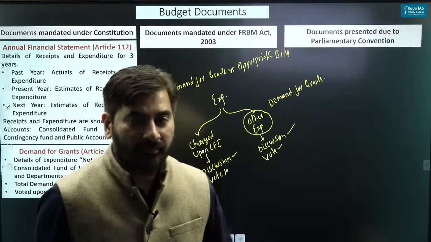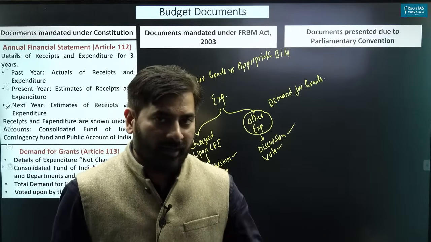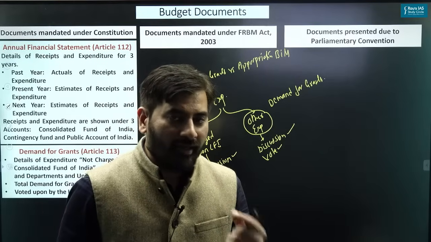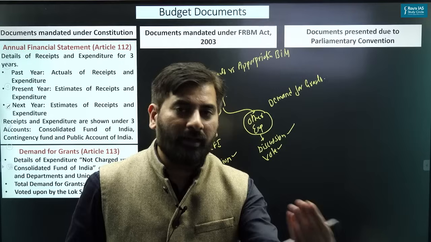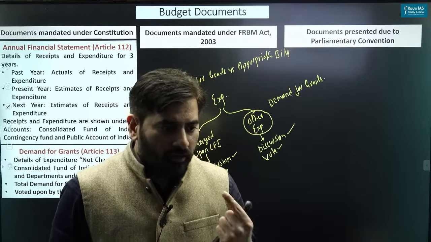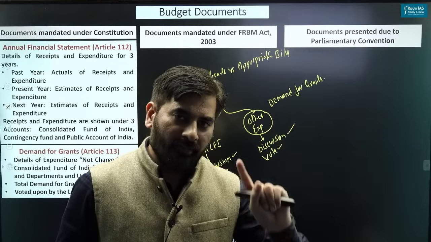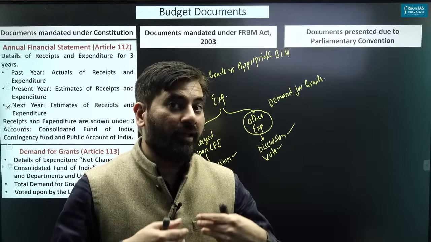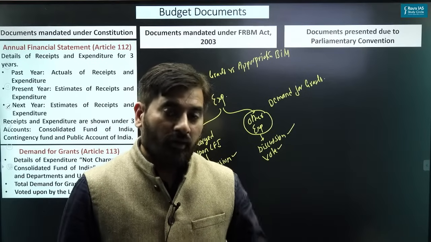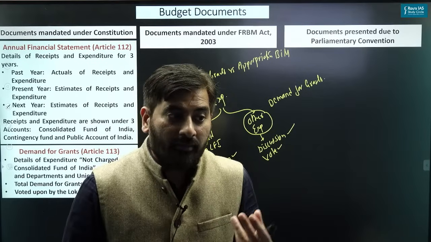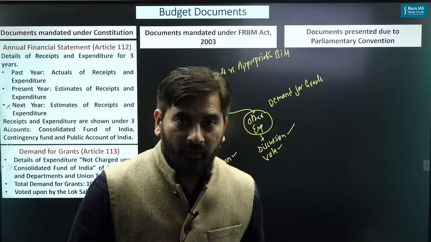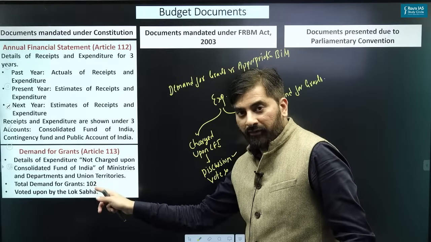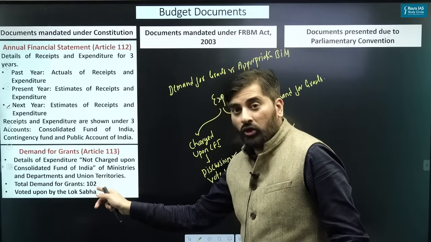I hope this part is clear. So in the demand for grants, what normally happens is every ministry or department will say how much money it wants for the upcoming financial year. Normally one ministry will present one demand for grant. But you must understand there are some very big ministries and departments. So those big ministries and departments might present 2 demand for grants. So that is why you can see total number of demand for grants. How many we have? We have 102.